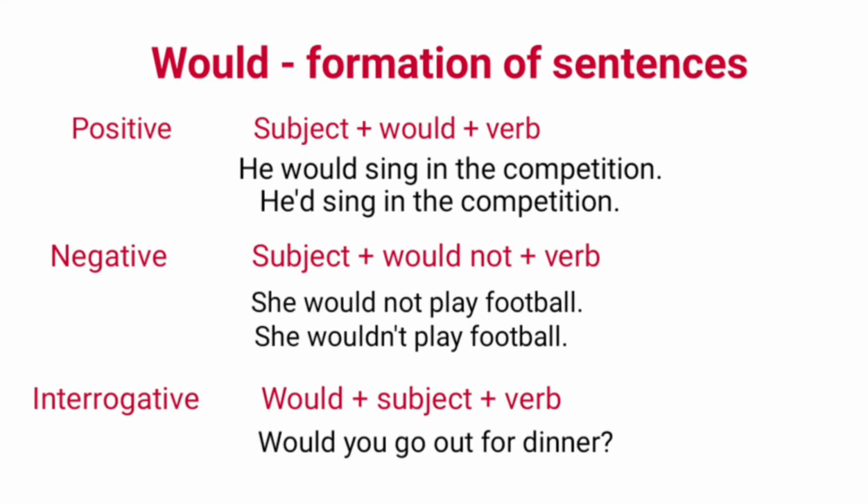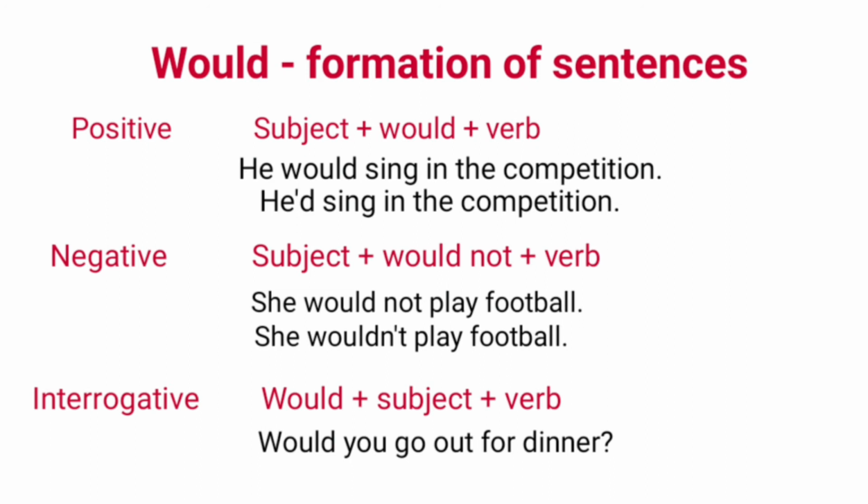Next modal verb is would. Its different forms are positive, negative, and interrogative. Sentence formation for positive sentences: subject plus would plus verb. Example: he would sing in the competition. Contracted form of he would is he'd.